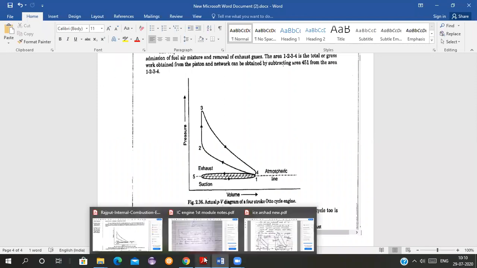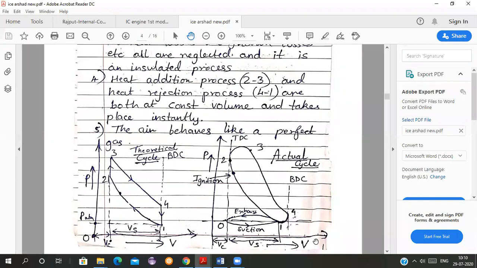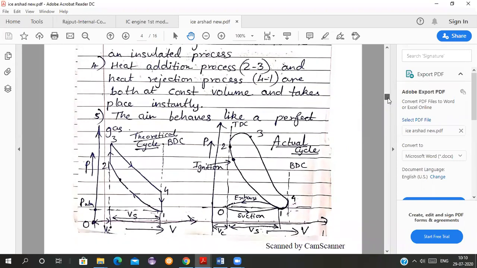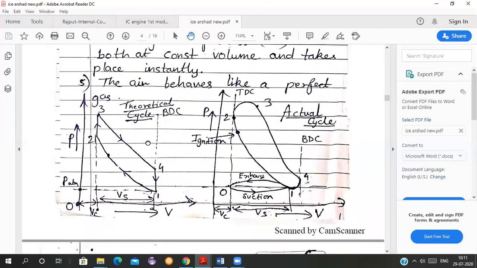Okay, and about the PV diagrams. All of you focus on the diagram here. Okay, first of all, we will see the theoretical PV diagram.